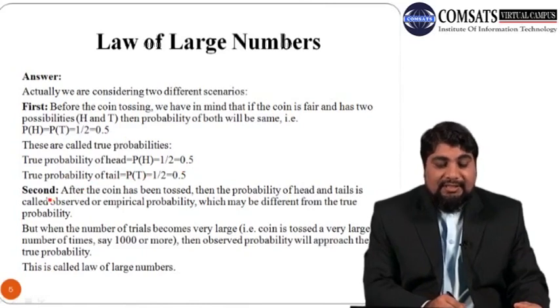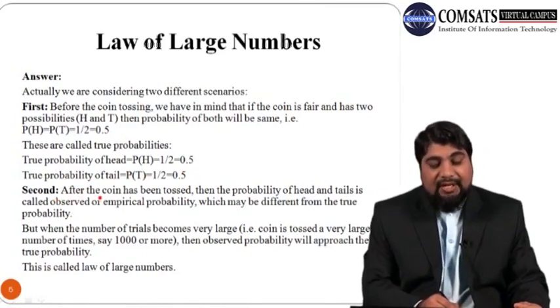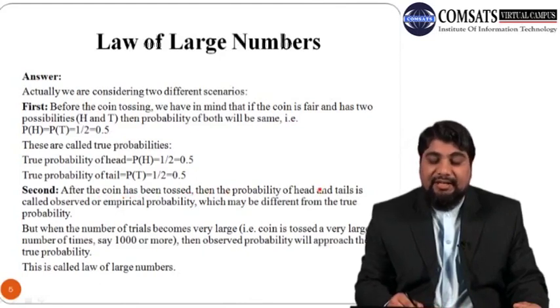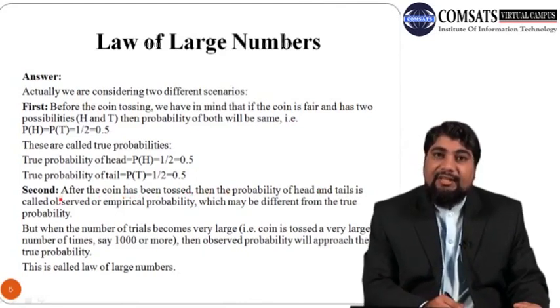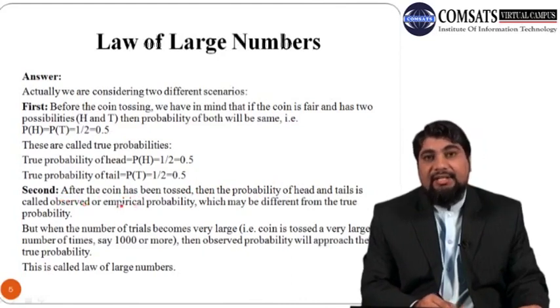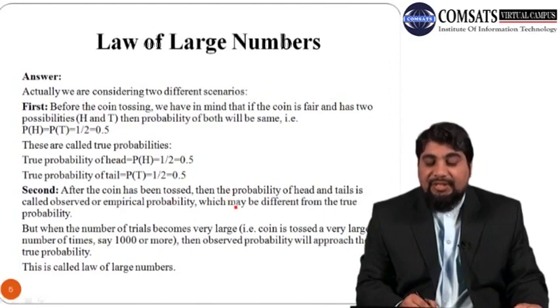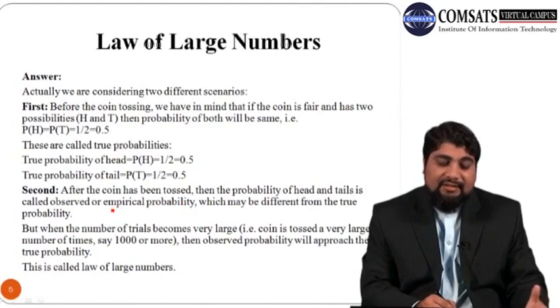Now consider the second scenario. After the coin has been tossed, the probabilities of head and tail are called the observed or empirical probabilities. These observed or empirical probabilities may be different from the theoretical or true probabilities.